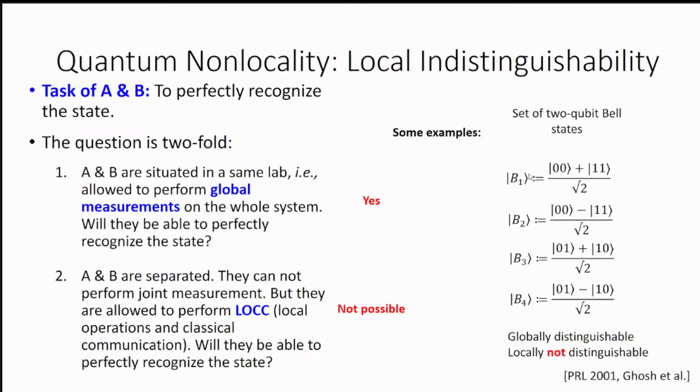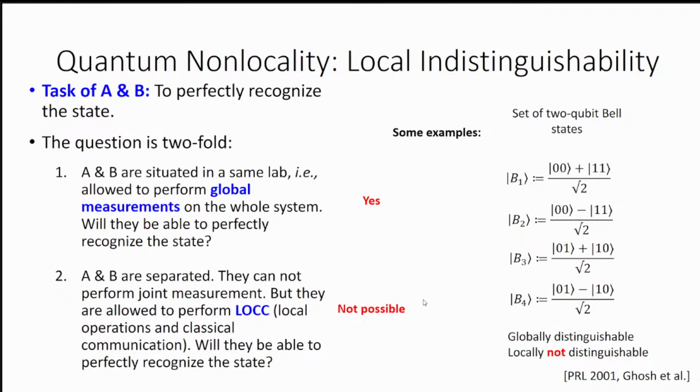Now let us move to another set. This set is basically the 4 two-qubit Bell states. Now the question is whether it can be distinguished globally and whether it can be distinguished locally. These are the 2 questions. Globally it can be distinguished just by performing a measurement in this particular basis.